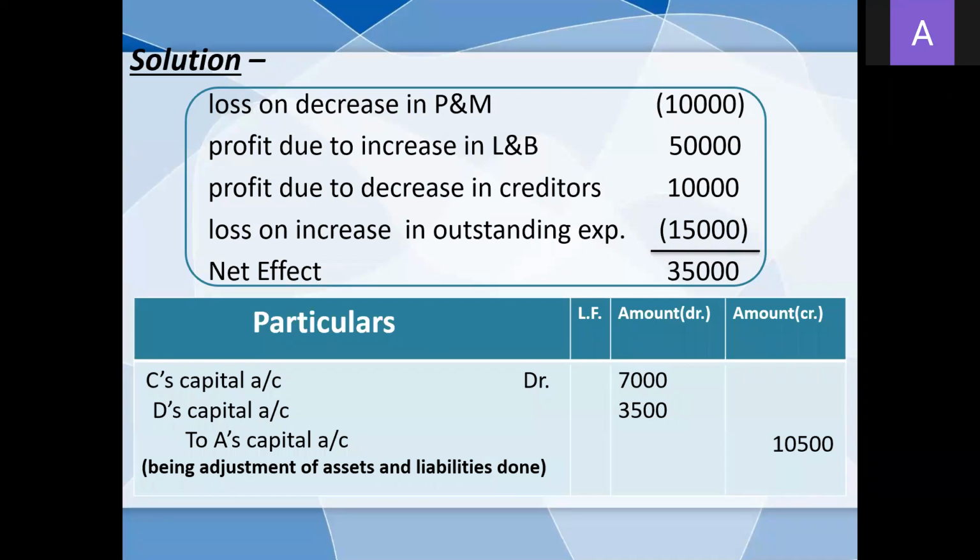Now here A is sacrificing 3 by 10, C is gaining 2 by 10, D is gaining 1 by 10. Now let's take a look at the journal entry. C's capital account debit 7,000, D's capital account debit 3,500, to A's capital account 10,500.